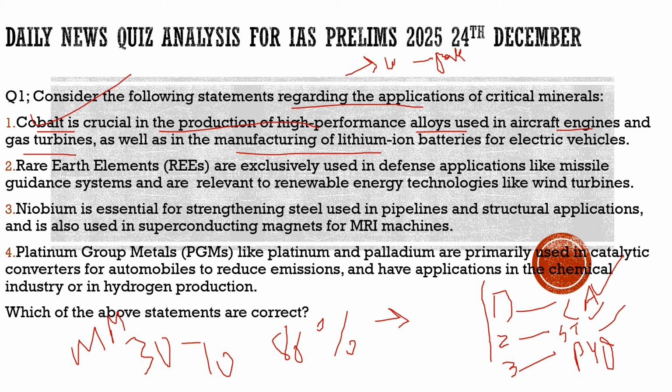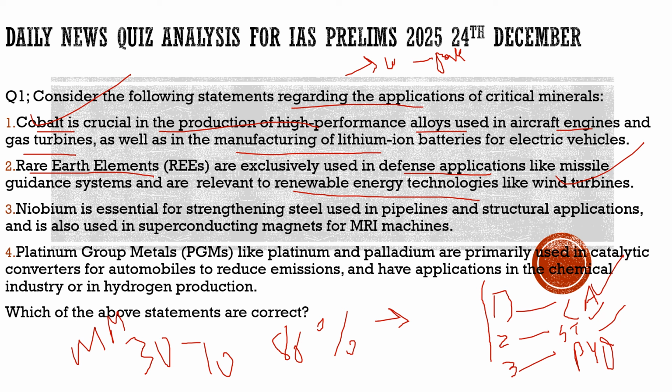Coming to the second statement, it says rare earth elements are exclusively used in defense applications like missile guidance systems and are relevant to renewable energy technologies like turbines. One of the reasons for bringing such a question is to provide you the information and also to develop a habit of solving these questions.